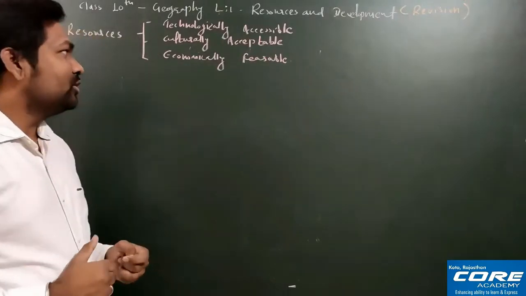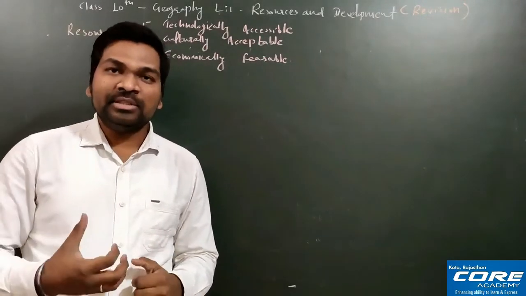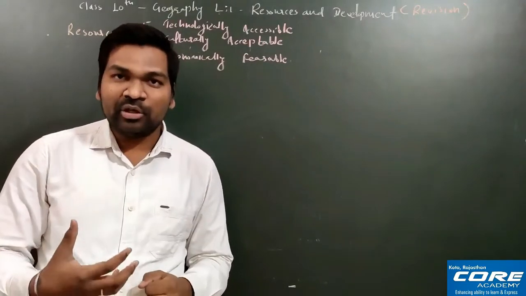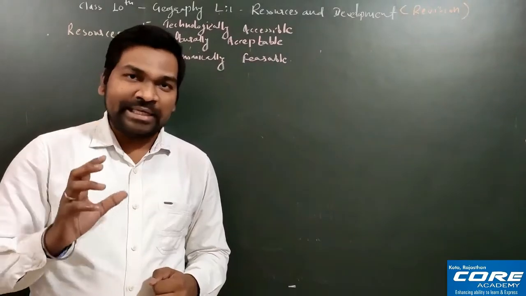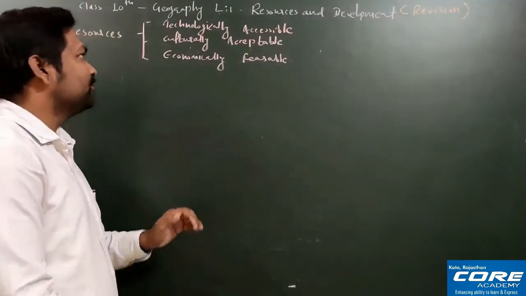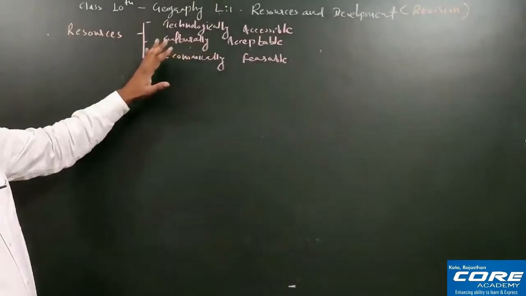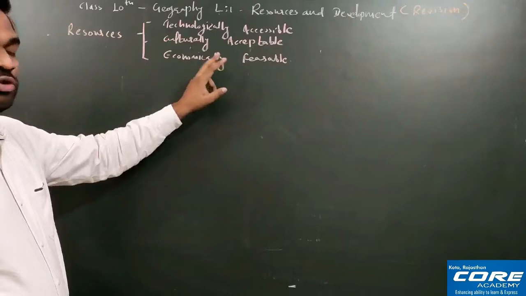Now the next one is economically feasible. Economically feasible means it should be affordable, not too expensive, pocket friendly. I hope this is clear to everyone. That is, technologically accessible, culturally acceptable meaning society should accept it, and economically feasible meaning it should be affordable.